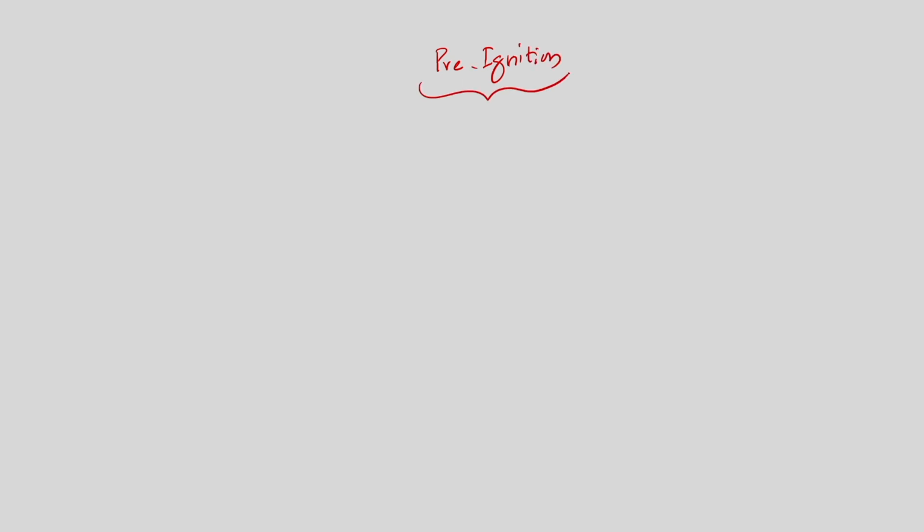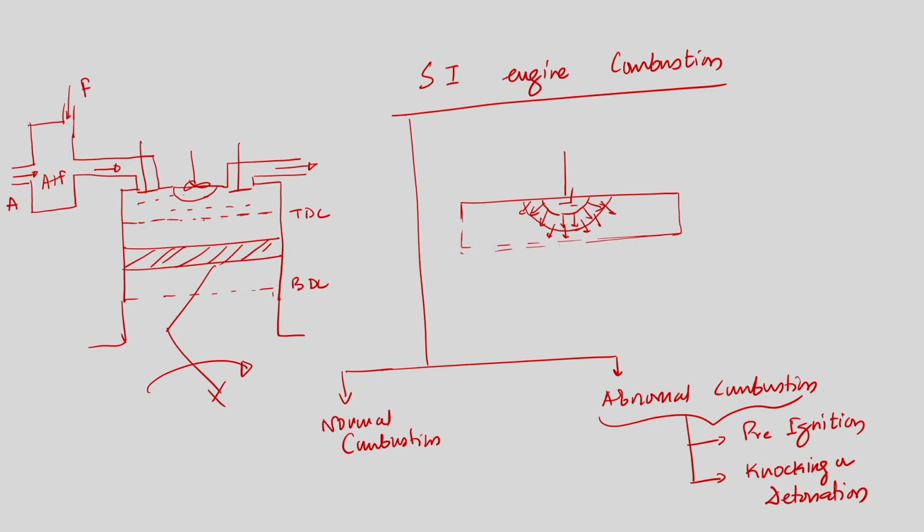So, what is preignition? If I go back to my previous slide, we can see the spark plug is responsible for creating the spark, and that spark ignites the fuel-air charge in the region close to the spark plug. So we can say we require one external agent to initiate combustion.